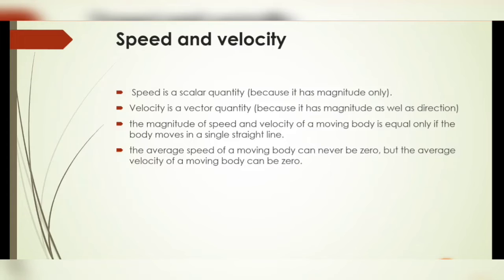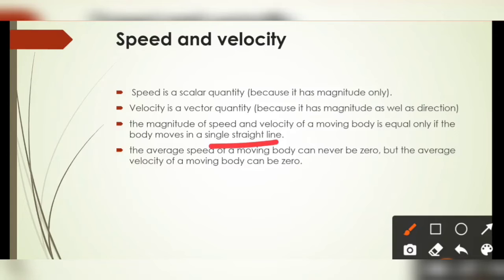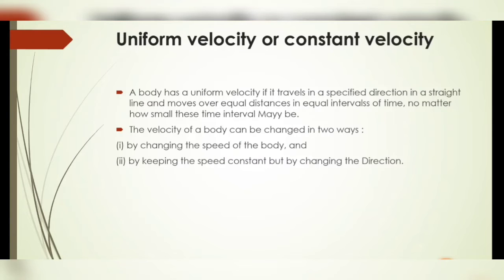The magnitude of the speed and velocity of a moving body will be equal when the body is moving in a single straight line, that means when the distance is equal to the displacement. So this is all about velocity. Similarly, velocity will also have uniform and non-uniform types, which we have already described in speed also.